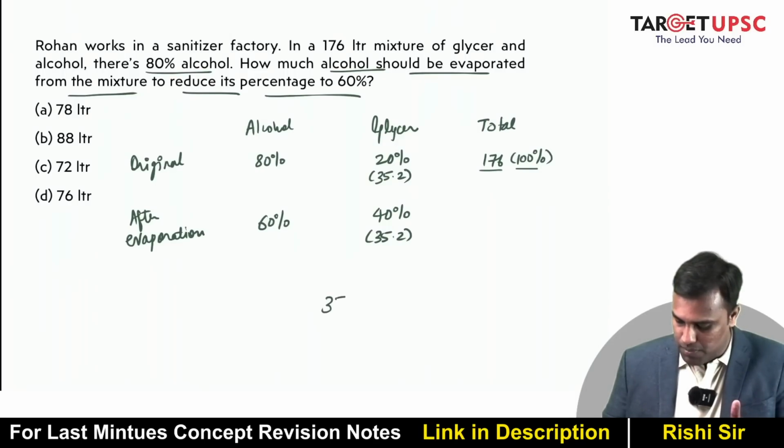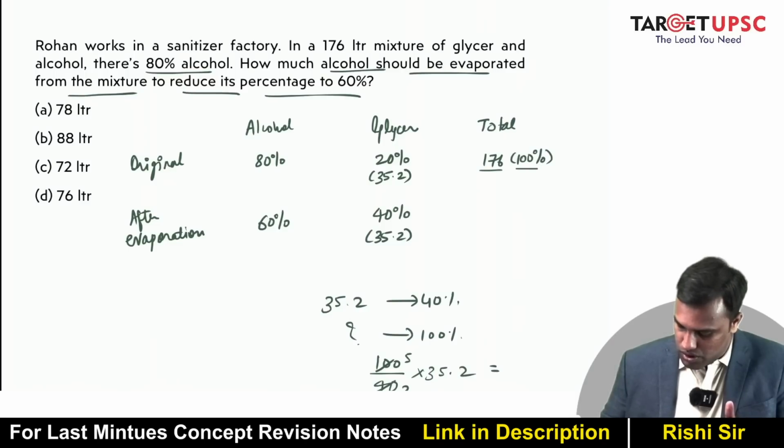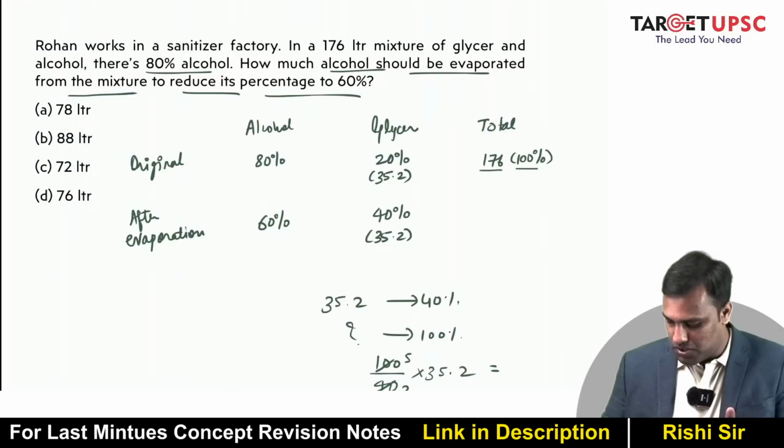So if 35.2 is 40%, what is 100%? So you cross multiply 100 divided by 40 into 35.2. So this is 5, this is 2. So this will be 35 into 5 is 175 plus 1, 176 divided by 2.